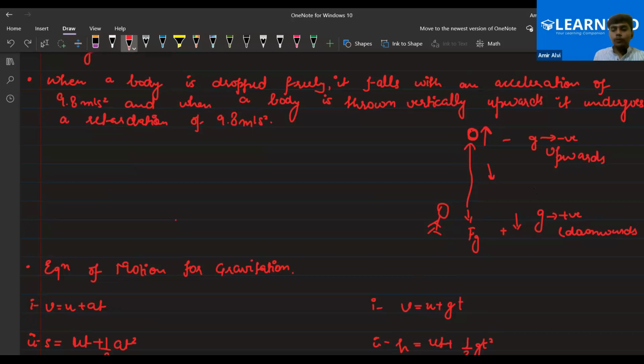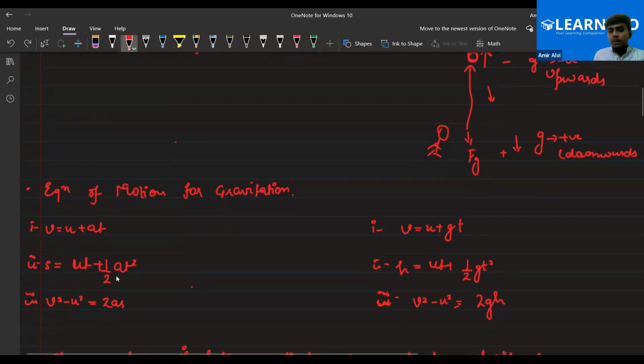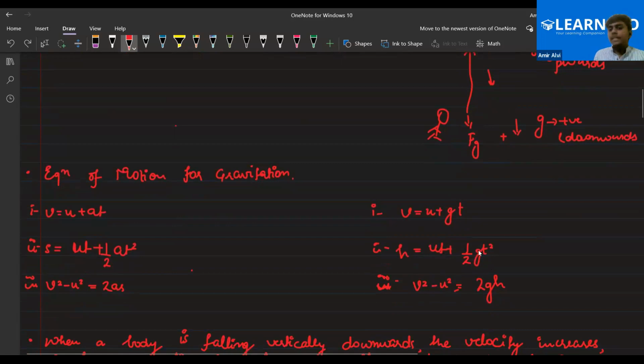Am I clear to all of you? Please do let me know. Yes, sir. Chalo, that's great. Okay. And s equals ut plus half at square becomes h equals ut plus half gt square. Instead of s, we use h, because we throw the object from a certain height. The body basically starts the journey from a certain height, so that's why it will be h instead of s.